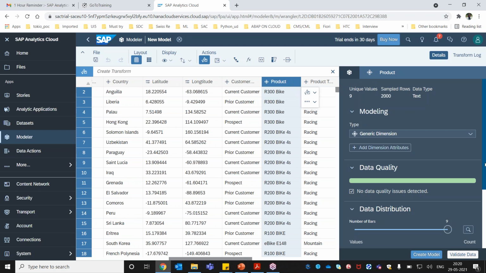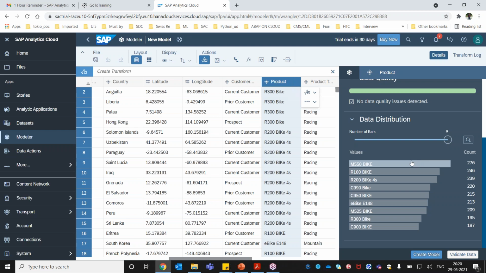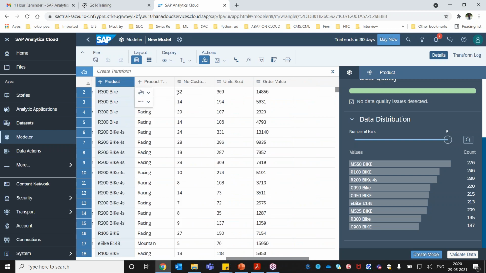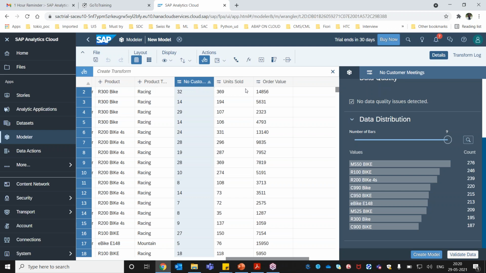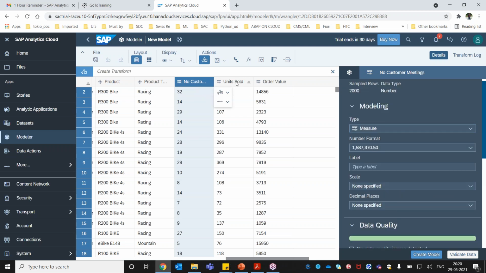The system automatically classifies, and you can always see the distribution: how many records for this particular bike model, and how many records for that particular bike model in your data set. The system automatically classifies and gives it to you. And then here we have number of customers. These again come as a measure. If I go a little bit up, these are measures, type is measures, unit sold. So this symbol is the symbol for measures here.